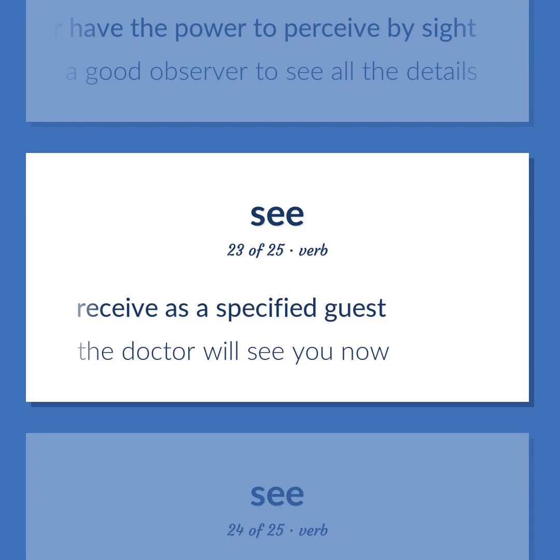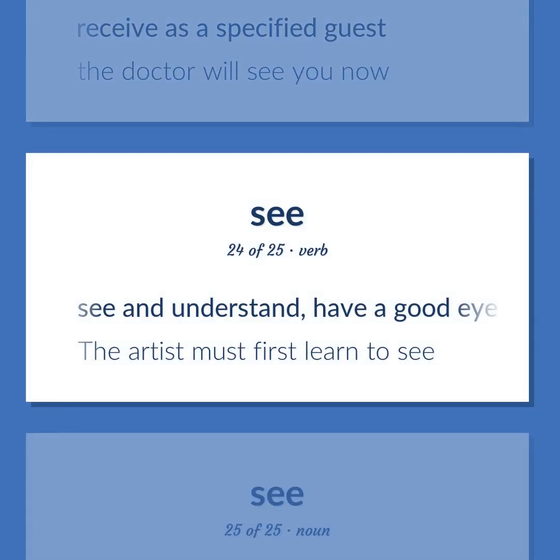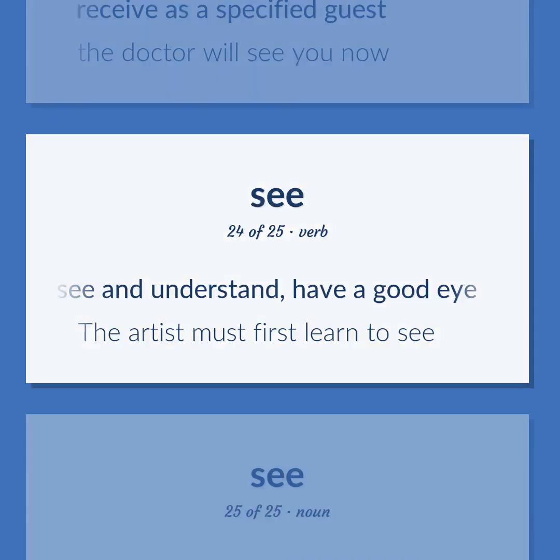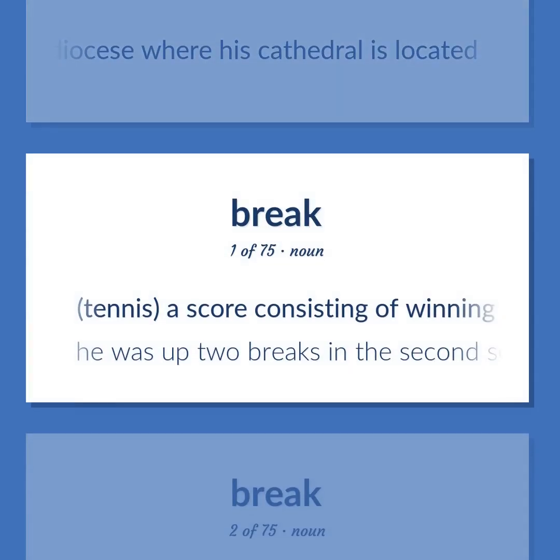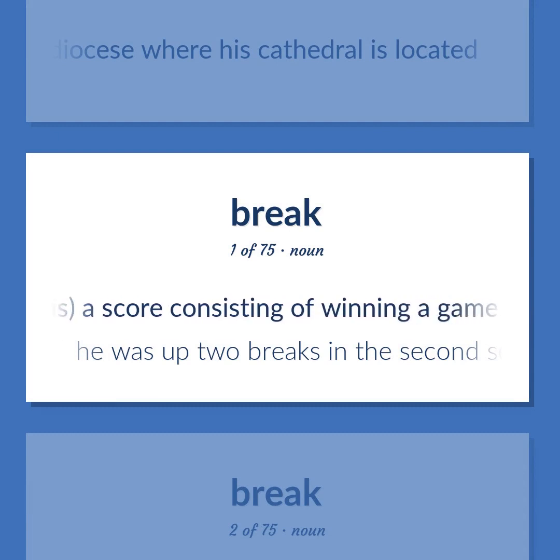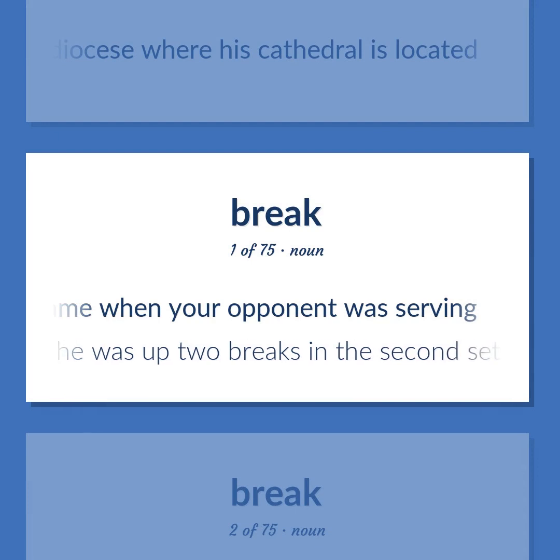Receive as a specified guest. The doctor will see you now. See and understand, have a good eye. The artist must first learn to see. The seat within a bishop's diocese where his cathedral is located. Tennis. A score consisting of winning a game when your opponent was serving. He was up 2 breaks in the second set.